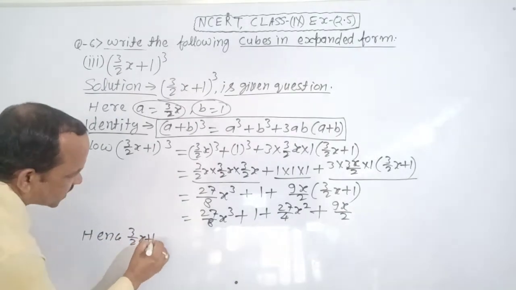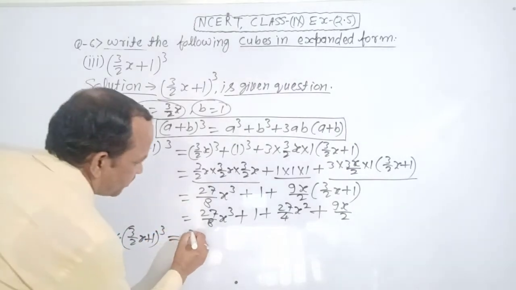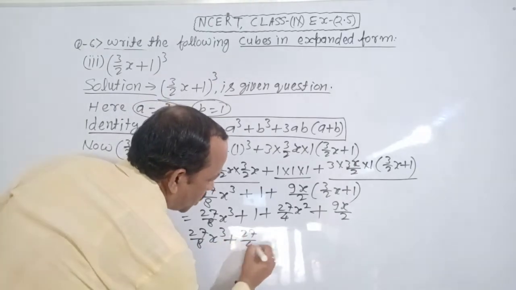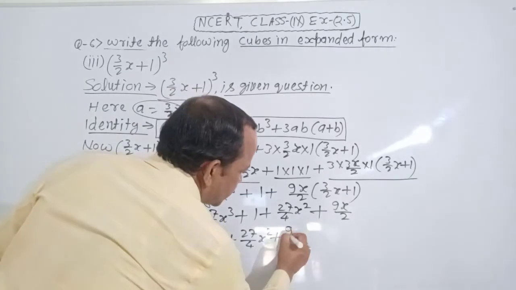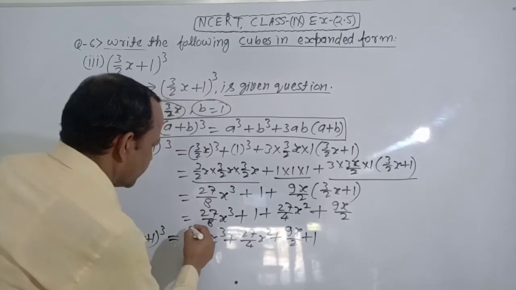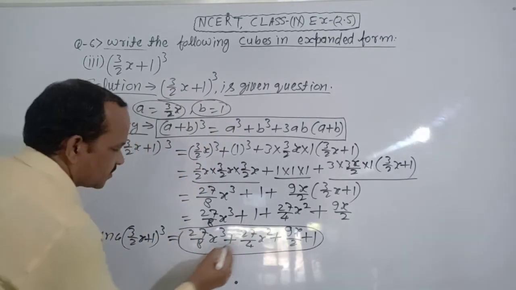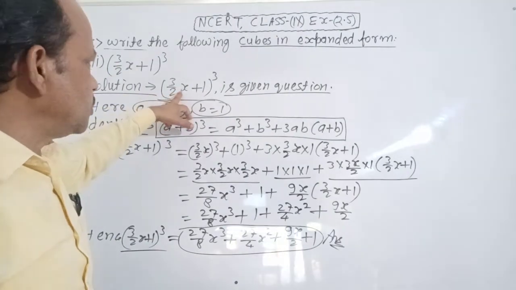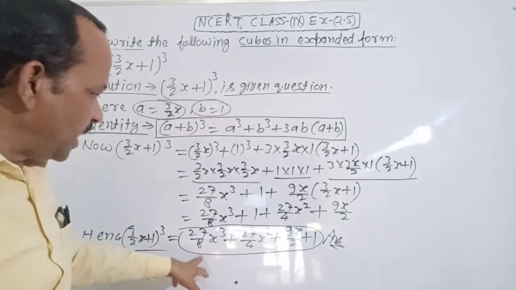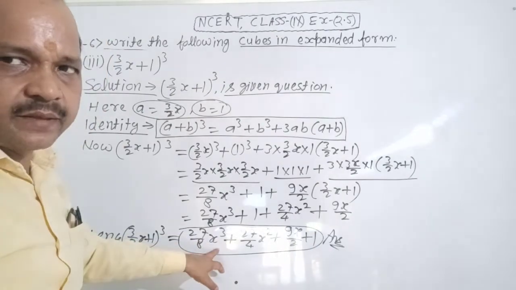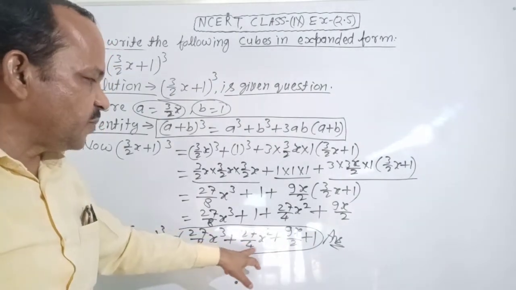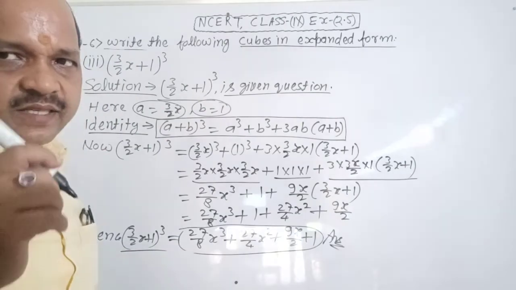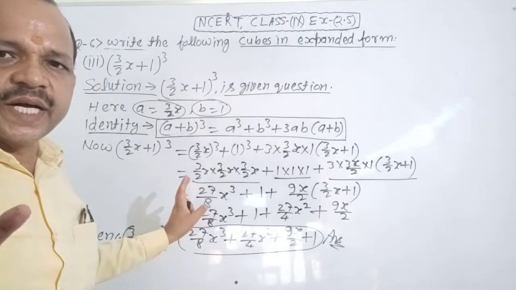(3 by 2x plus 1) whole cube equal to 27 by 8 x cube plus 27 by 4 x square plus 9x by 2 plus 1. It is your answer. You expand (3 by 2x plus 1) whole cube and you find your answer 27 by 8 x cube plus 27 by 4 x square plus 9x by 2 plus 1. It is your answer. It is clear? Solution is clear? No confusion about it?